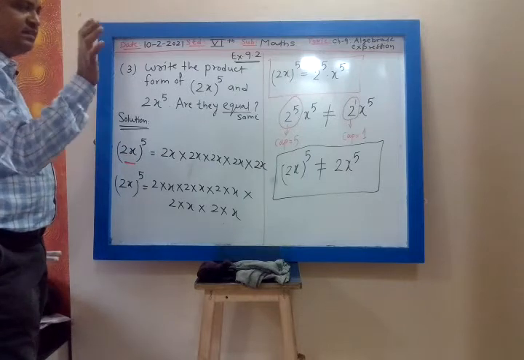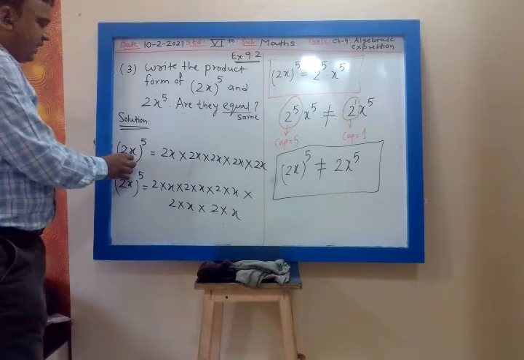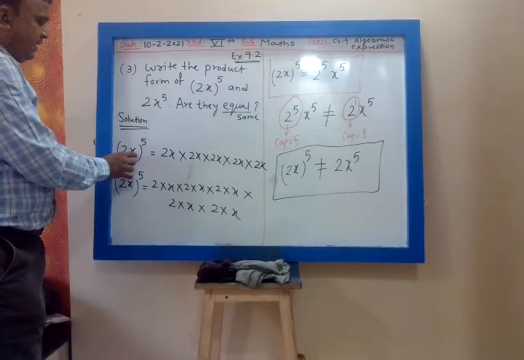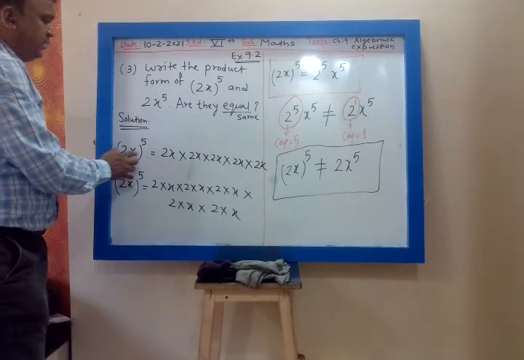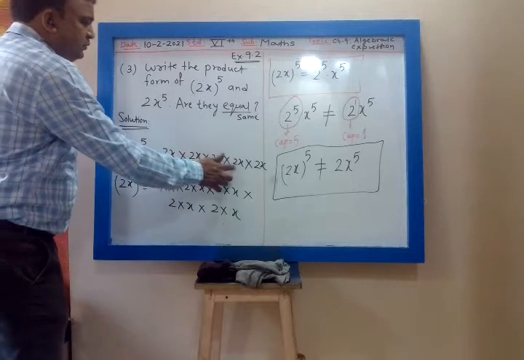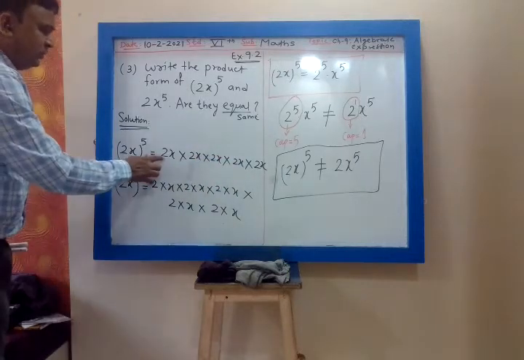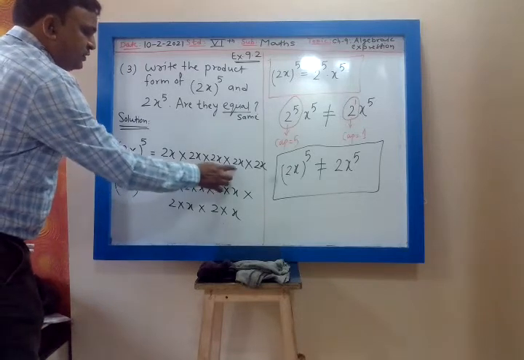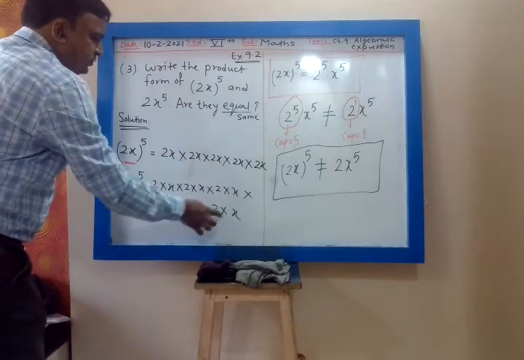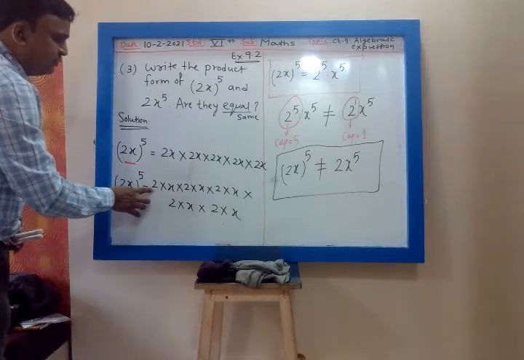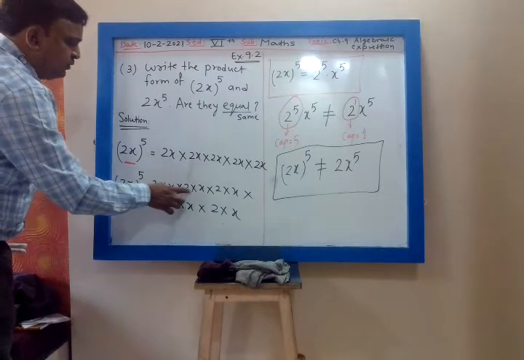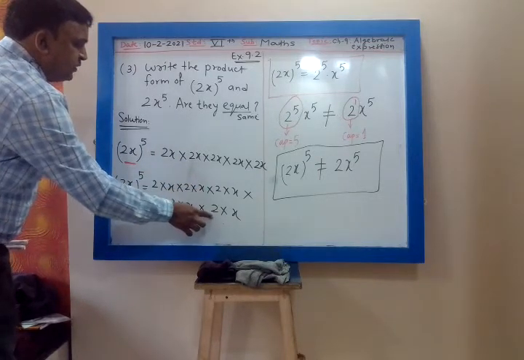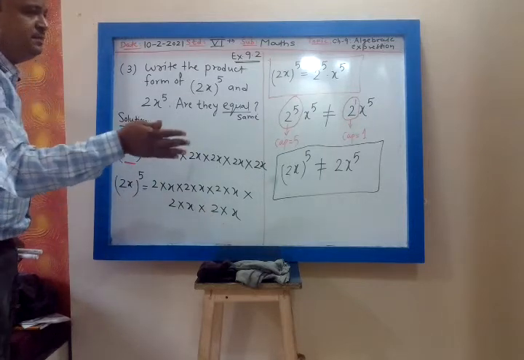So my head is the entire term in the bracket, 2x. 2x is my head. So this head I have to multiply 5 times: 2x into 2x into 2x into 2x, 5 times. So 2x means 2 into x, 2x means 2 into x, and so on. Now 2 is multiplied how many times? 1, 2, 3, 4, 5. So 2 is multiplied 5 times.